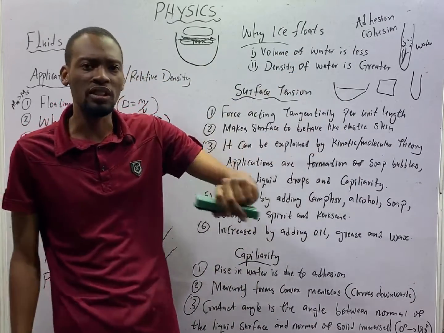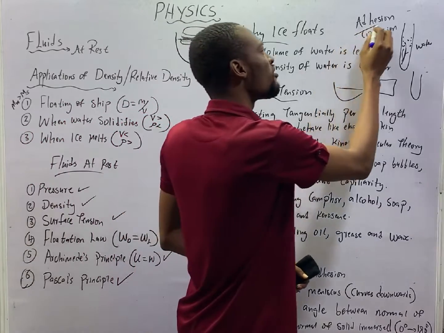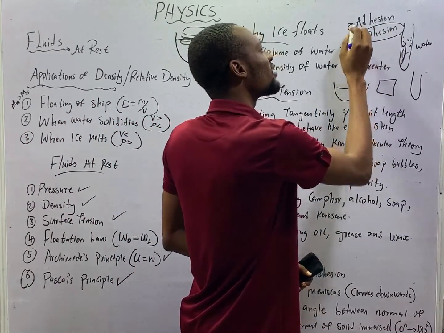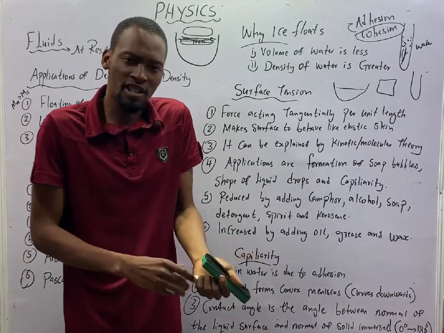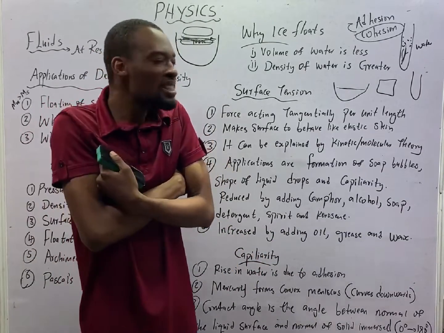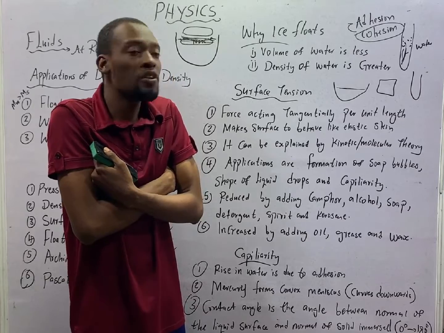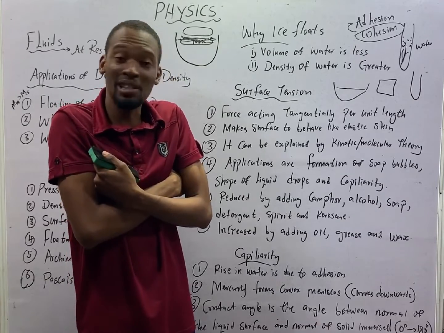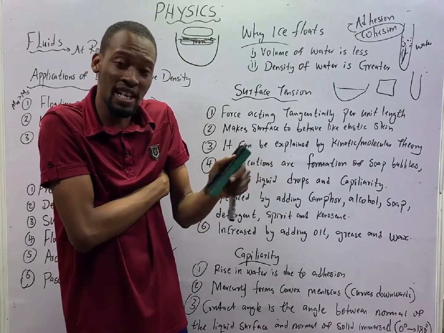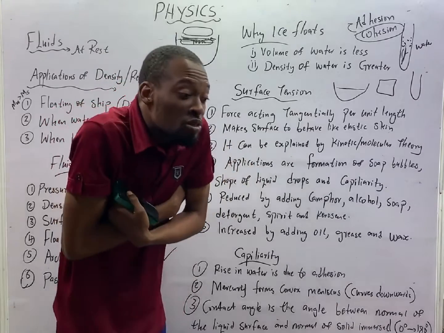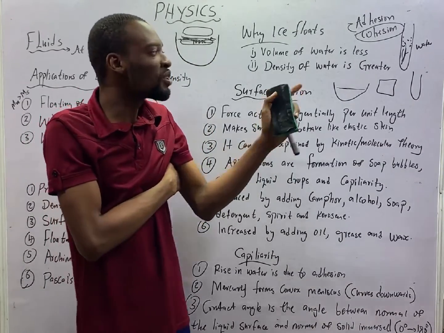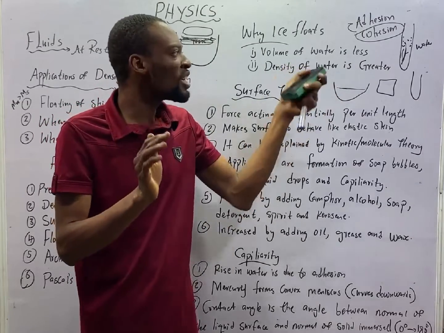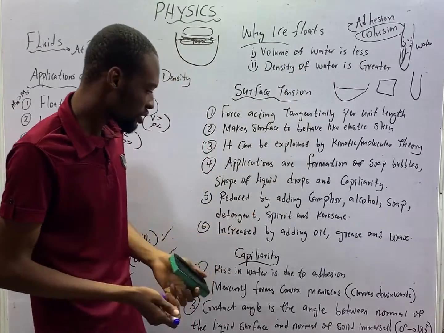Now, for mercury, the cohesion of mercury is bigger than the adhesion. Mercury, they love themselves so much. So the force that they are using to cuddle is bigger than the one for the surface. So they don't even care about the glass surface or any surface they are in. They love themselves. Glass, no. As such, mercury will not wet glass because their cohesion is very strong.